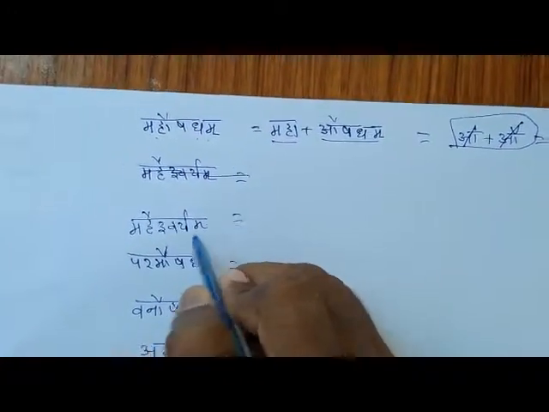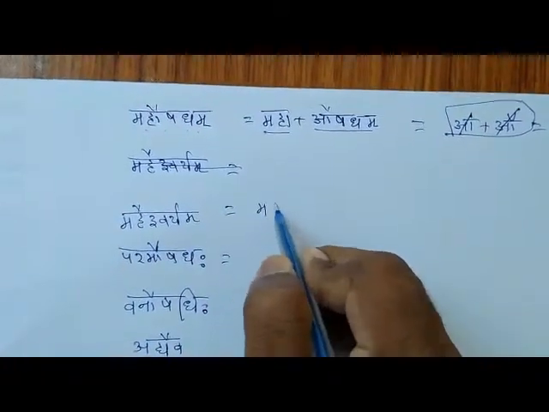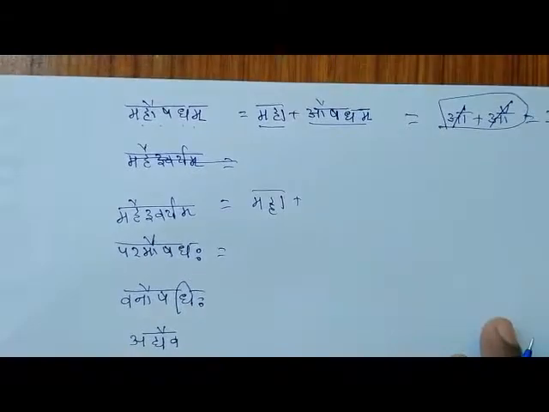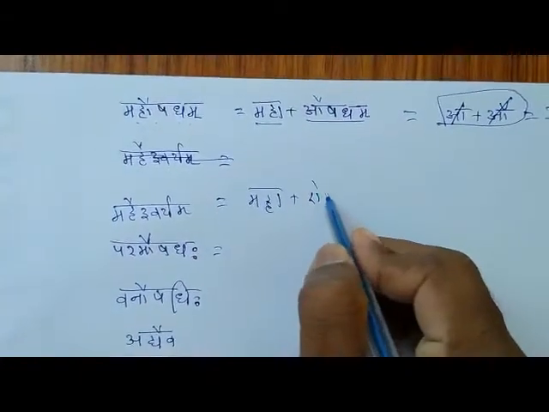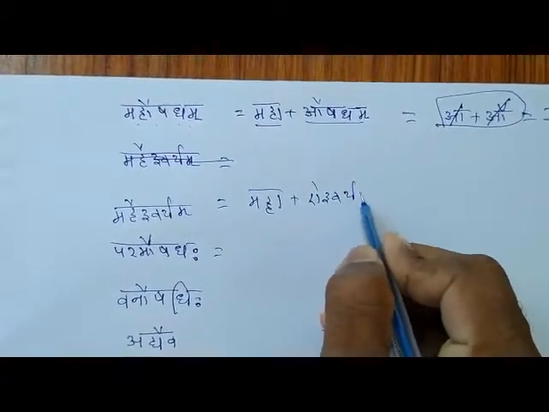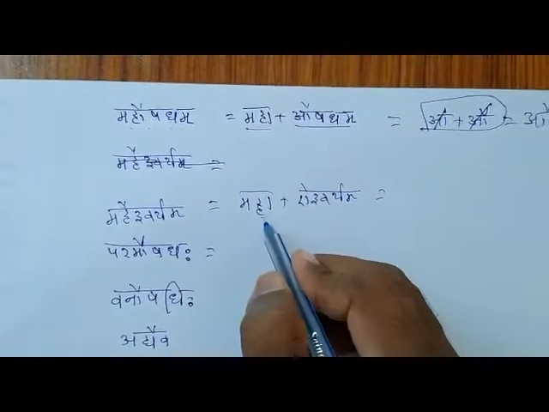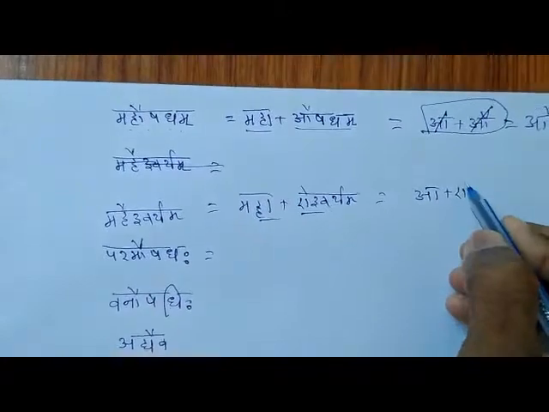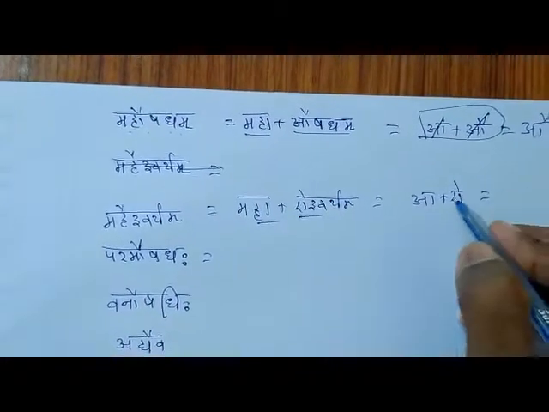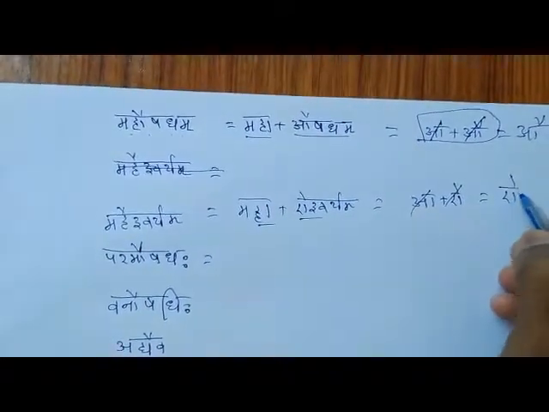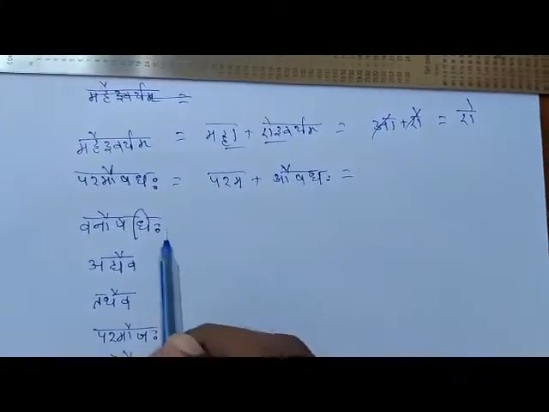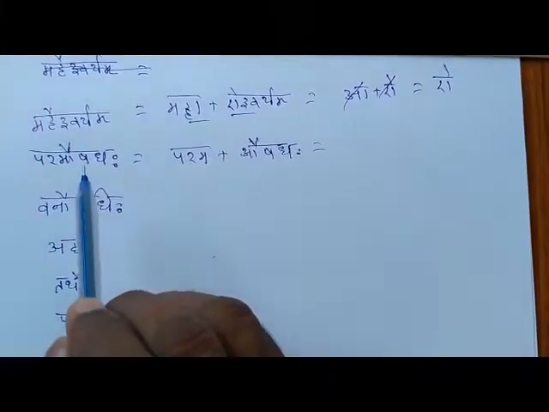Next one is Mahaishwaryam. If you split it, Maha plus Aishwaryam. What are the letters ending here? A plus Ai. So in place of these two, Ai will take place. Let's have a look at a few more examples over here.